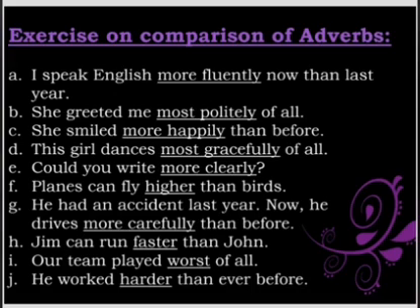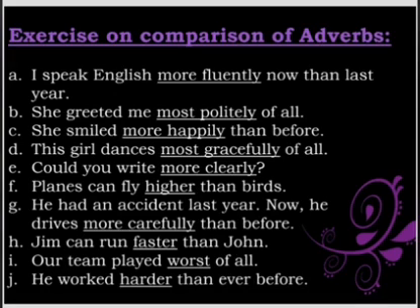She smiled more happily than before. This girl dances most gracefully of all. Could you write more clearly? Planes can fly higher than birds. Again, there's a comparison, so it's a comparative degree. He had an accident last year. Now he drives more carefully than before.